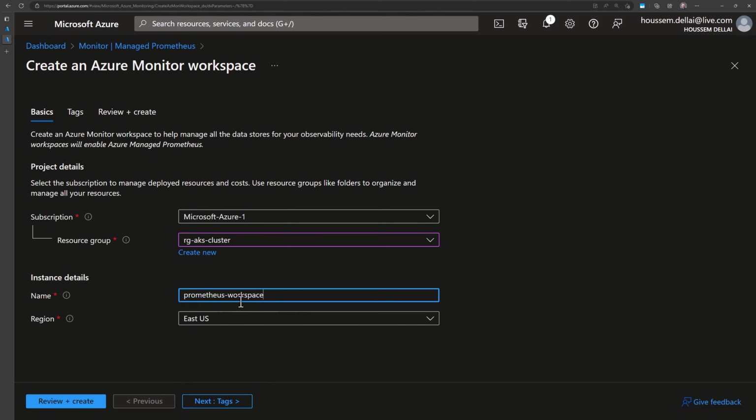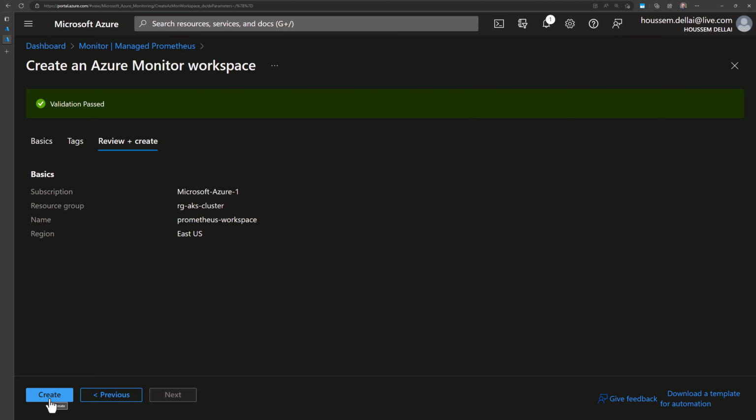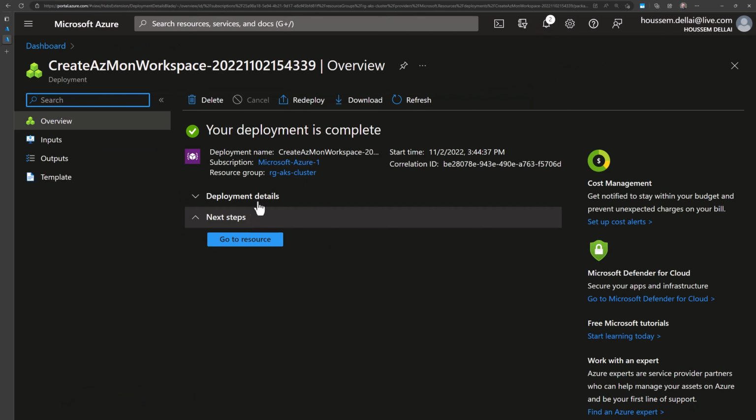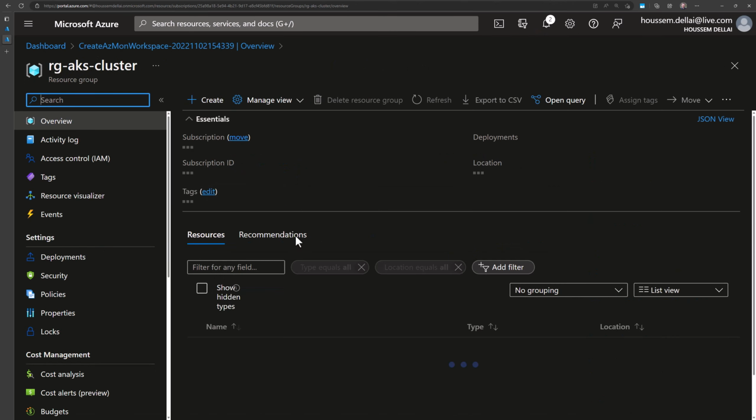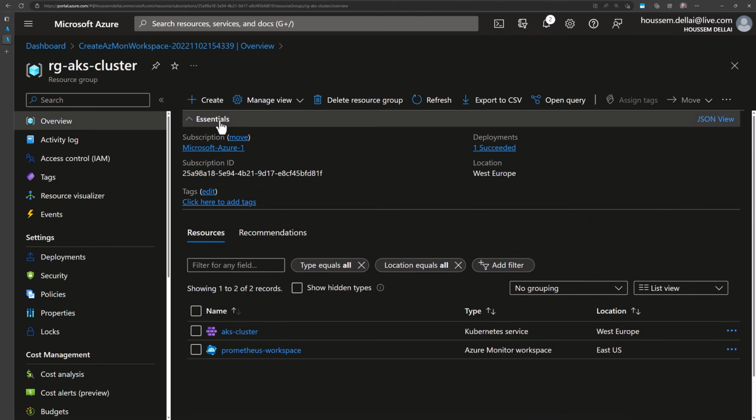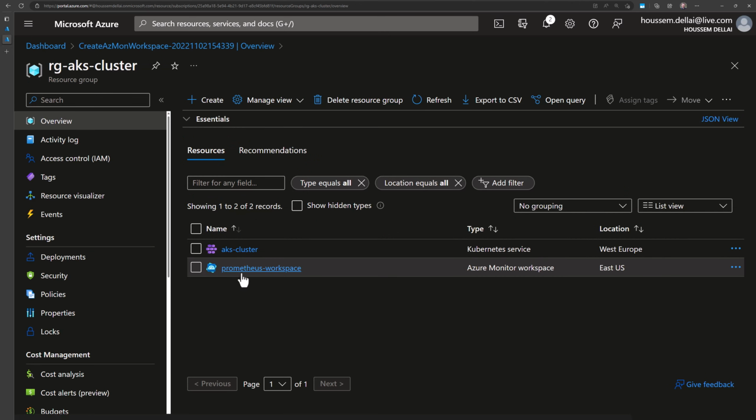Let's call it Prometheus Workspace, for example. Then I specify a region for that service, and then I go to Review and Create. When it's validated, I'll click Create. Great, so with that we have created the first service, which will be added into the resource group right here. So now I have AKS and the Prometheus workspace.